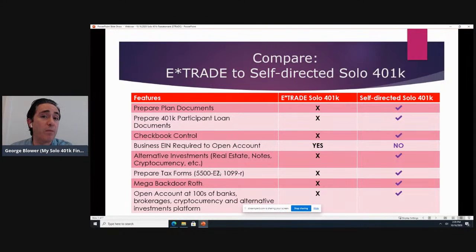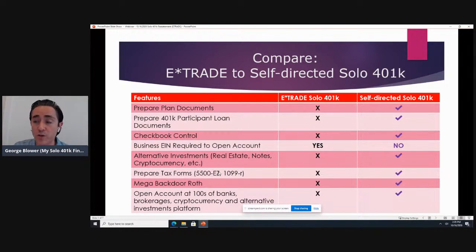So you're not able to do the Mega Backdoor Roth, because in order to do the Mega Backdoor Roth, your plan has to allow for voluntary after-tax contributions. And on top of that, there's very important compliance steps that have to be followed. For example, contributing the money to a separate sub-account. And then when you convert the funds from the separate voluntary after-tax sub-account to the Roth solo 401k sub-account, that's a reportable event.